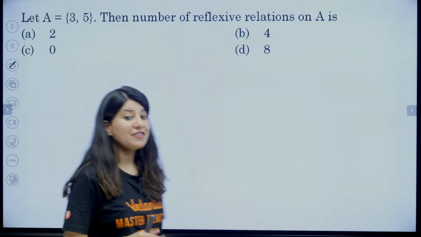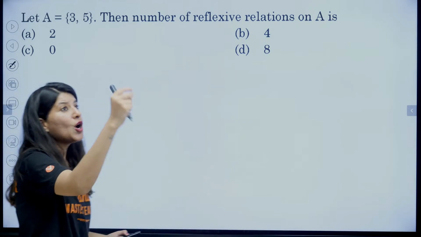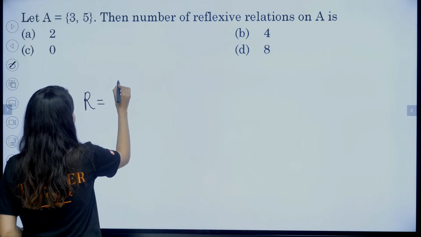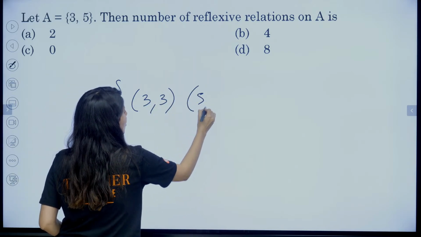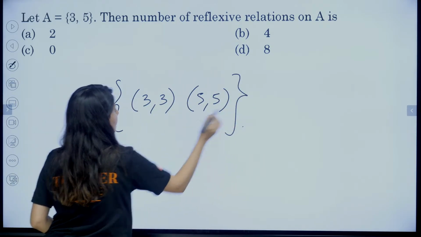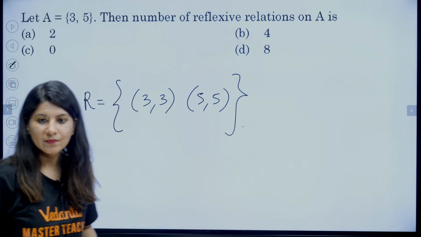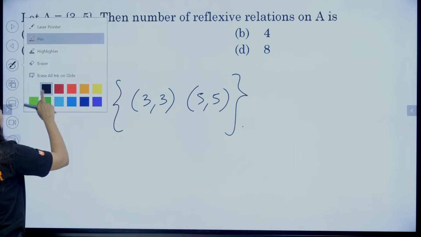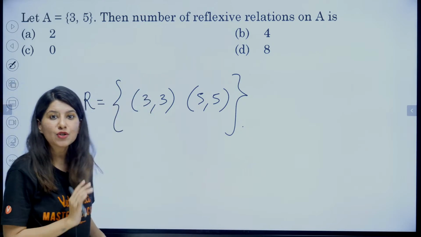Number of reflexive relations. This is actually a little bit different question. Recall reflexive. Reflexive means my R should have (3, 3) and (5, 5). My R should have this. Clear? Yes. Now for reflexive relation, this should be in my relation.